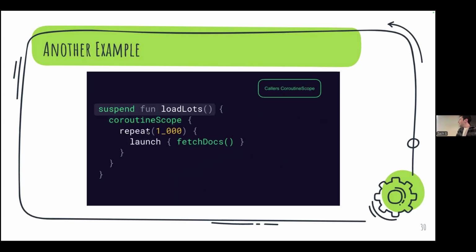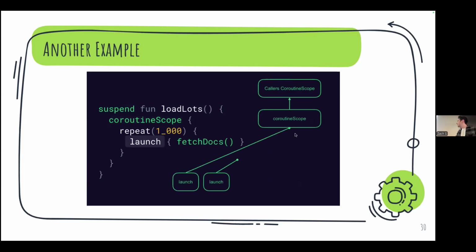And then that child coroutine scope launches a bunch of its own coroutines. And then a parent coroutine scope will only finish when all of its child coroutines are finished. So that is what this visual is demonstrating. So yeah, any questions on what's going on here?